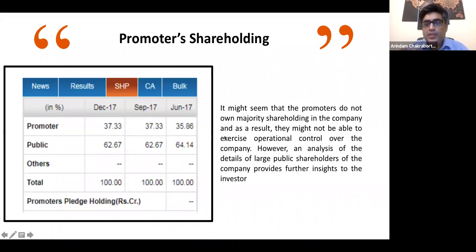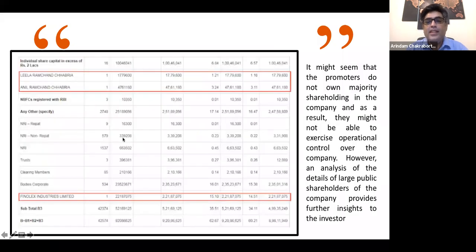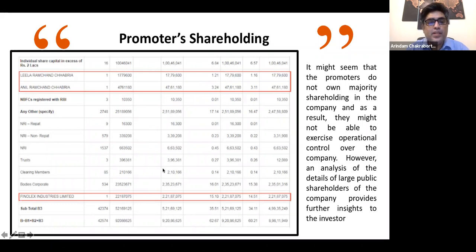So it apparently appears that the majority shareholder in the company might not be having operational control because they are holding less than 50%. However, an analysis of the details of large public shareholders: if we go to the next level and see who the other shareholders are, right?